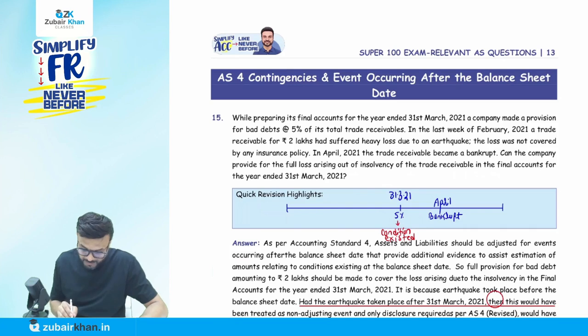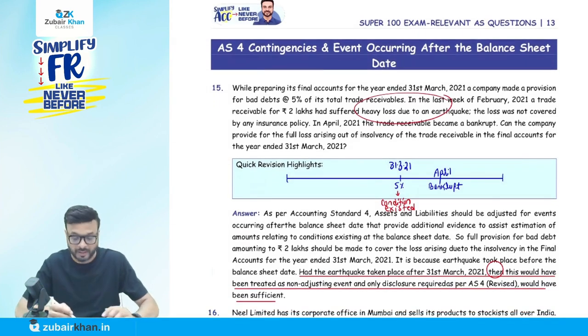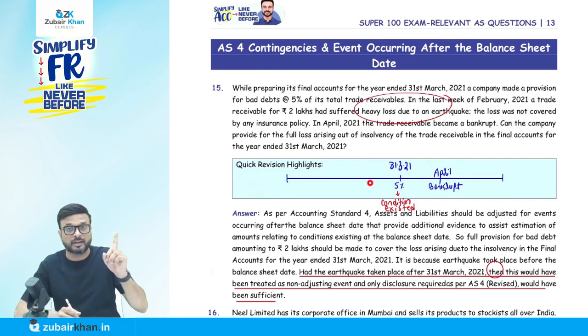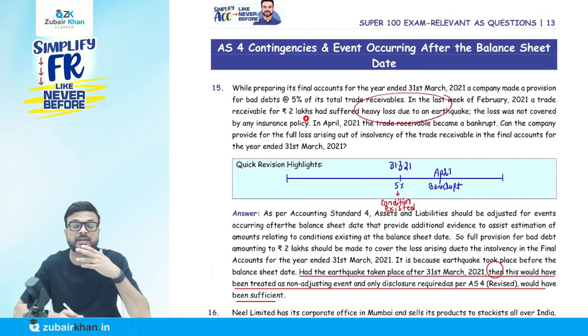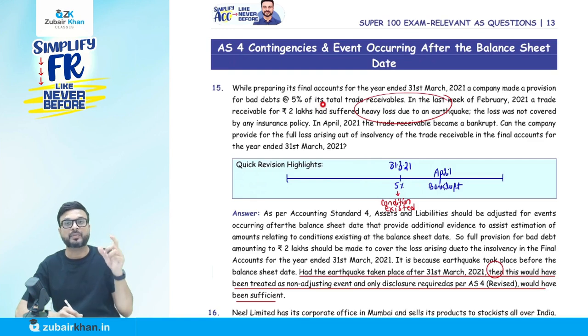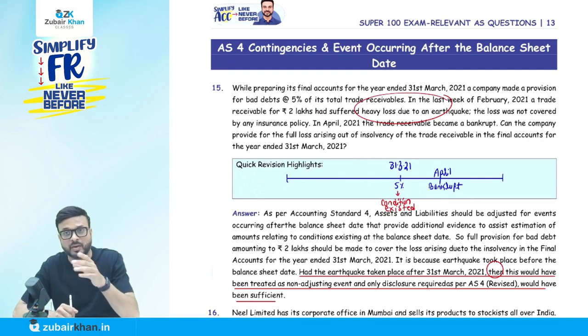And here they say in the last week of February, a trade receivable suffered heavy loss due to an earthquake. So the earthquake happened. Now please don't get confused here. In February the earthquake came, and that year in the trade receivable, my trade receivable suffered a loss. Trade receivable of rupees 2 lakh, not loss. I have some trade receivable of rupees 2 lakh. The earthquake happened in the month of February, and then we made a provision of 5% only. Now what happened in April: that trade receivable became bankrupt.